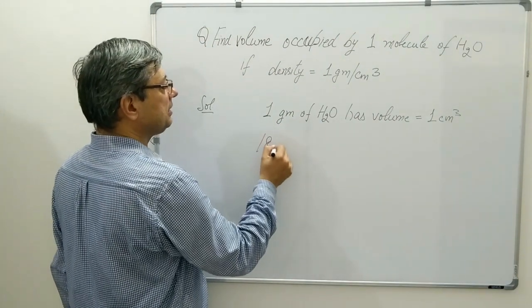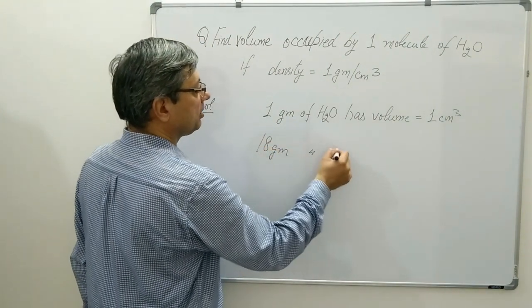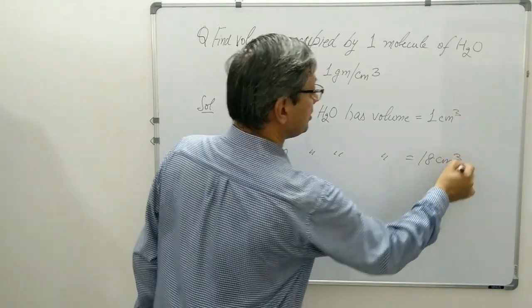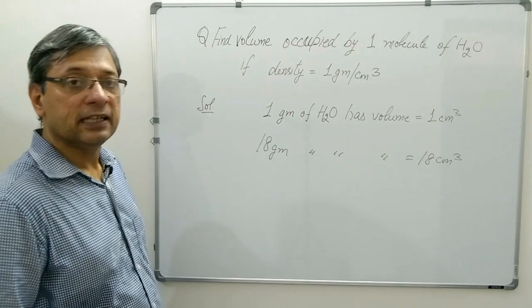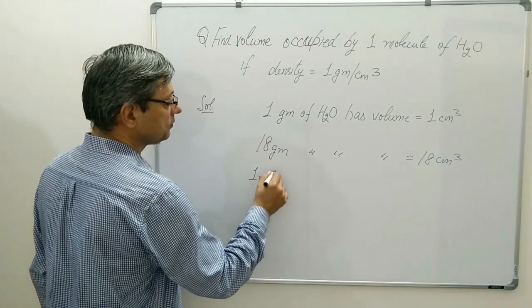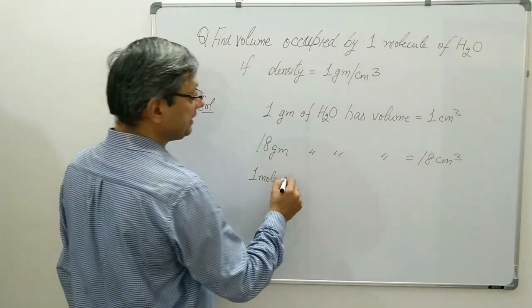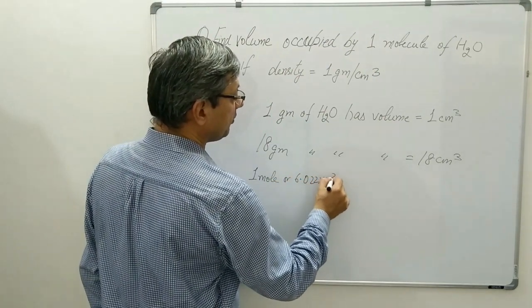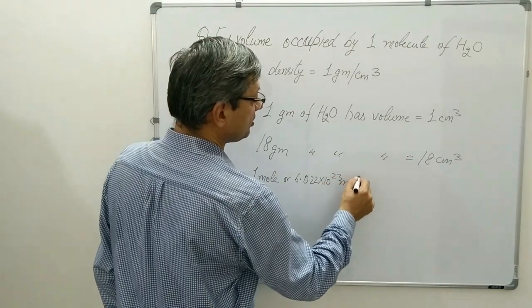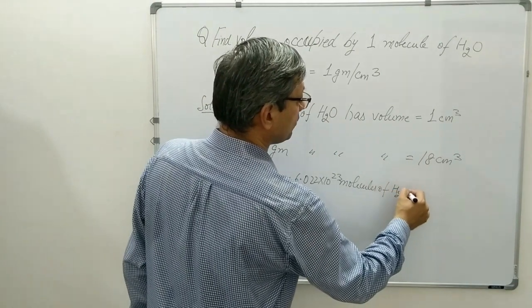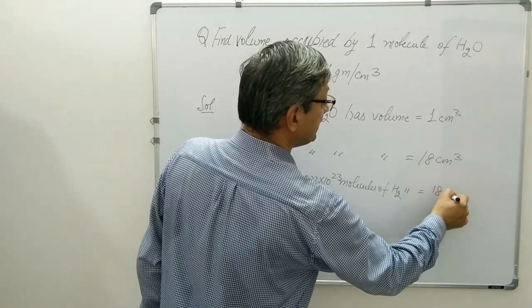I can say 18 grams of water has volume 18 centimeter cube. Now 18 grams is nothing but equal to 1 mole, or I can say 6.022 into 10 to the power 23 molecules of water has volume 18 centimeter cube.